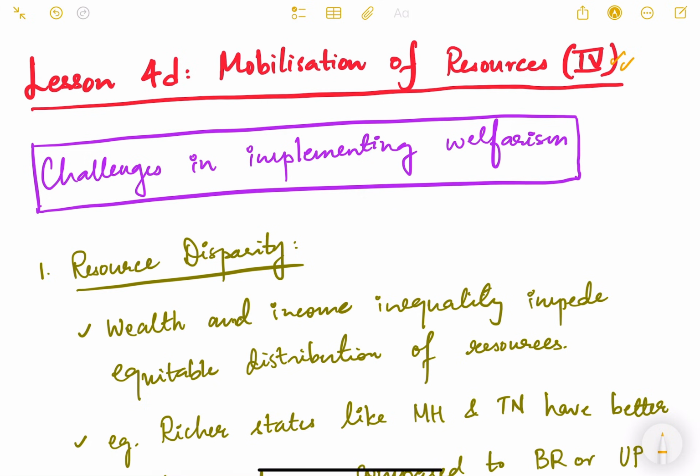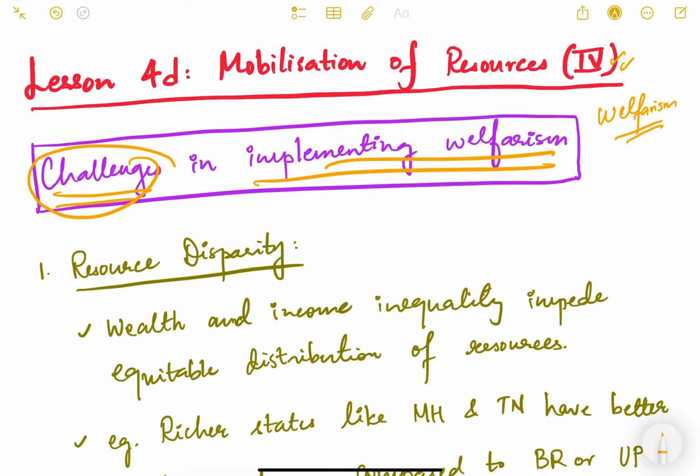In the previous video 4C, we have seen about welfarism, how welfarism is a socio-economic philosophy through which the government aims to bring about redistribution of wealth and resources from affluent to the marginalized sections of society. However, it is easier said than done. We have seen various welfare schemes of the government, but practically speaking, it is very difficult to implement welfarism on ground. There are various challenges. So, in this video, we are going to study what are the various challenges in implementing welfarism.